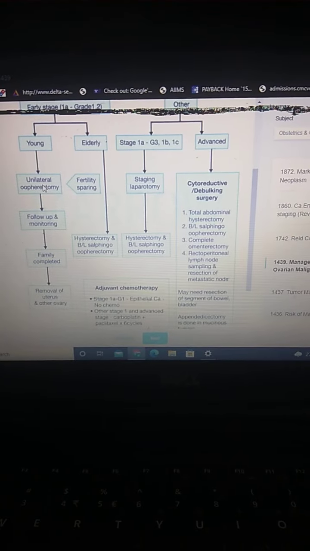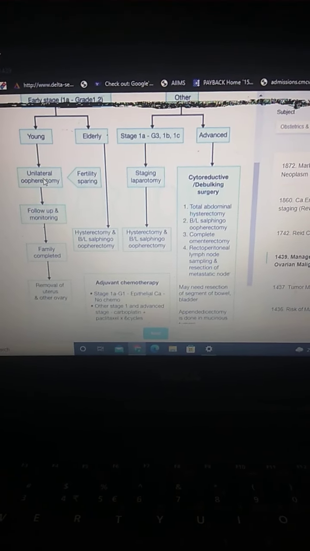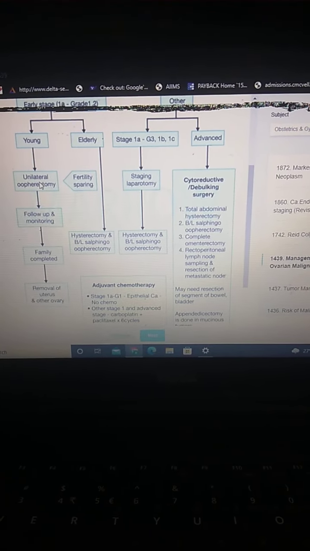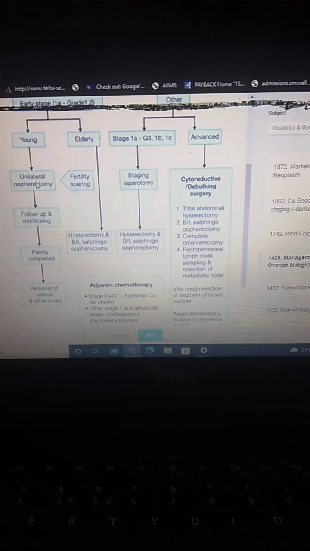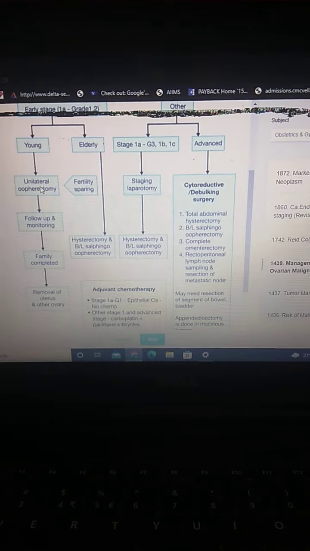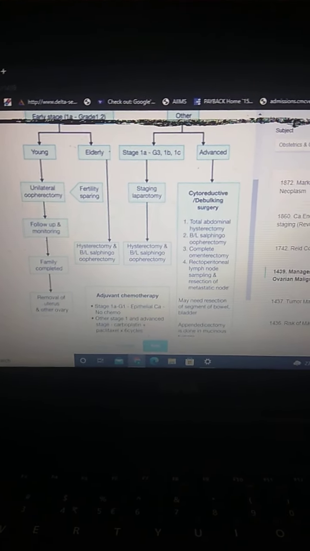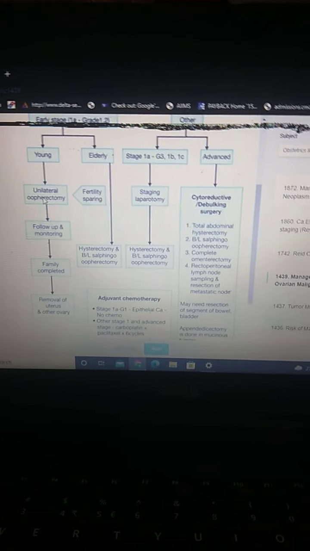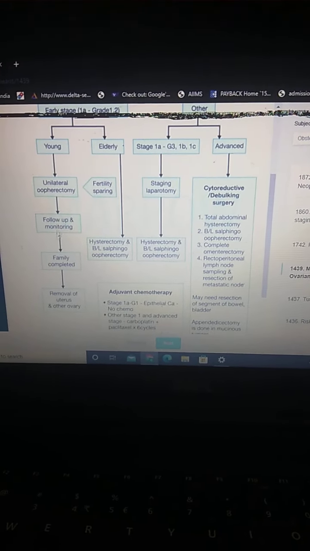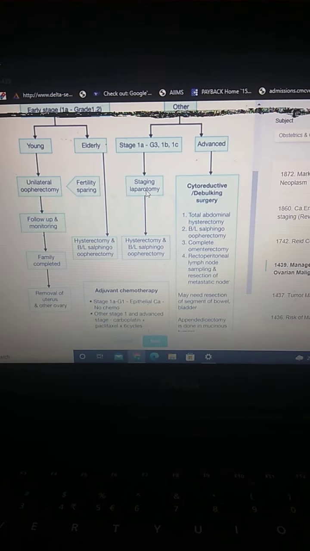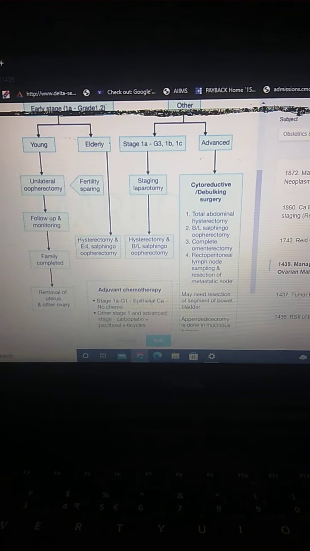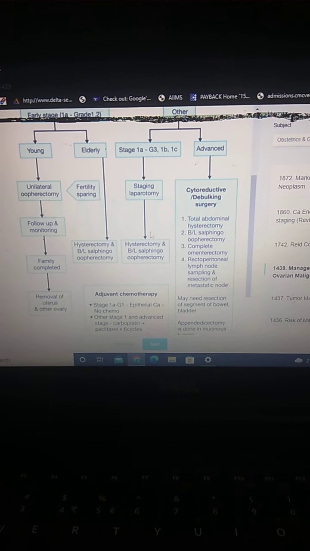Ovariotomy is removal of the diseased ovary. Ovarectomy is removal of part of the ovary, and oophorectomy means removal of the healthy ovary too. So you'll do that here, do follow-up monitoring, and if it gets complicated, remove the uterus. In early stages it's very simple: hysterectomy and bilateral salpingo-oophorectomy.